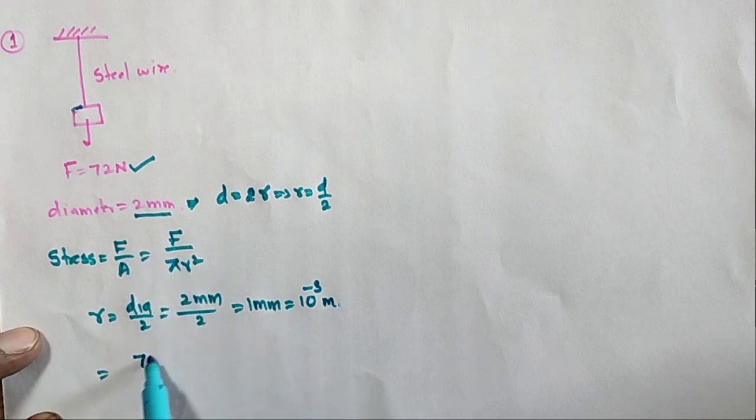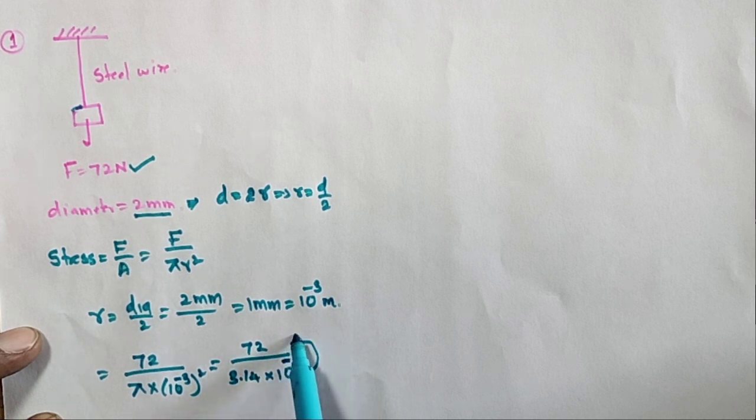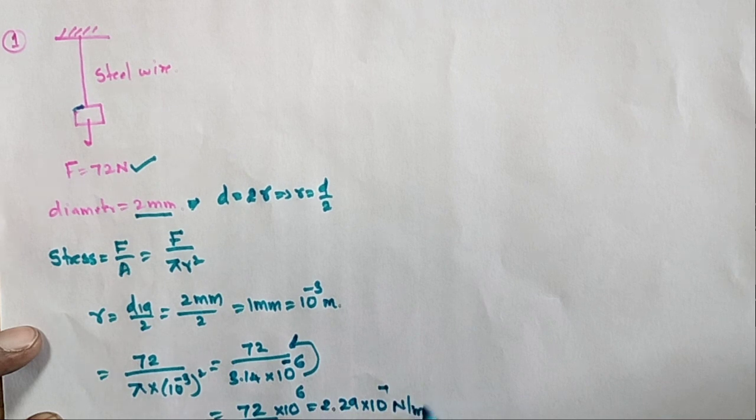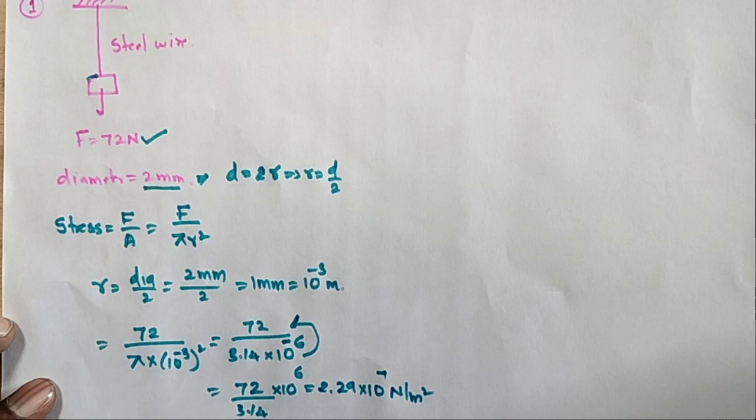So stress is equal to F by pi r square, that is 72 by pi into (10 power minus 3) whole square. Taking pi as 3.14, (10 power minus 3) whole square gives 10 power minus 6, which goes to the numerator as 10 power plus 6. So 72 by 3.14 into 10 power 6. We finally get 2.29 into 10 power 7 Newton per meter square. So this is one example problem.